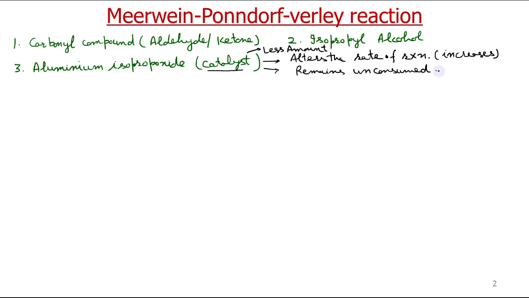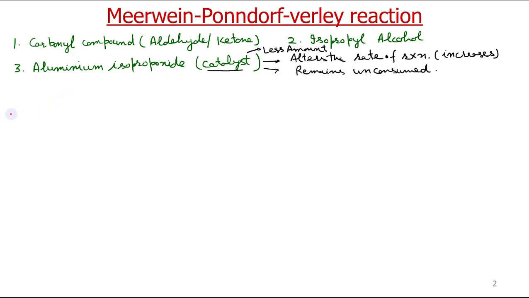Today we will also see how aluminium isopropoxide participates in the reaction. In one step it gets consumed, but in another step it gets regenerated, so overall it remains unconsumed. Let us quickly write the chemical equation.